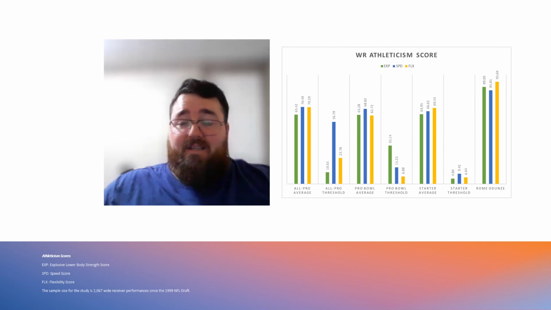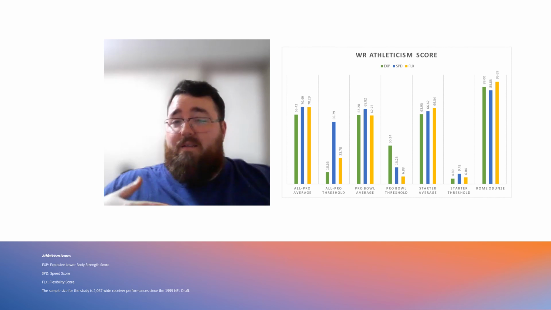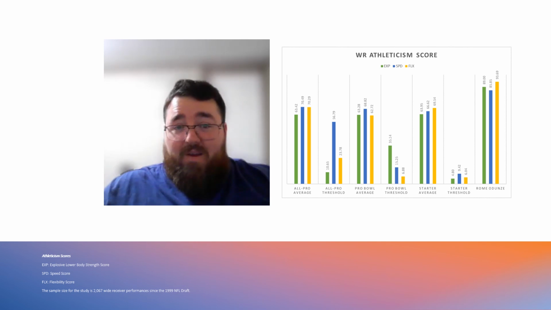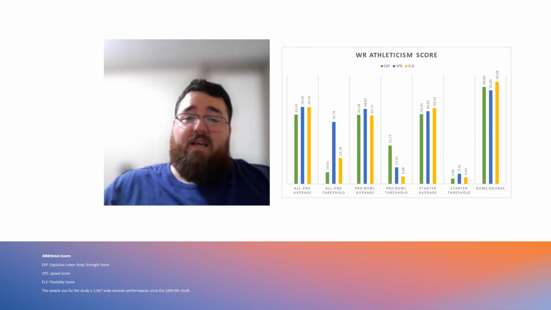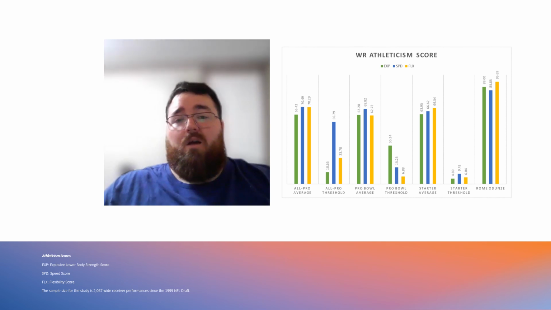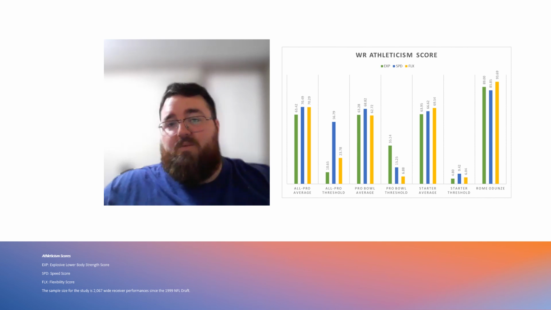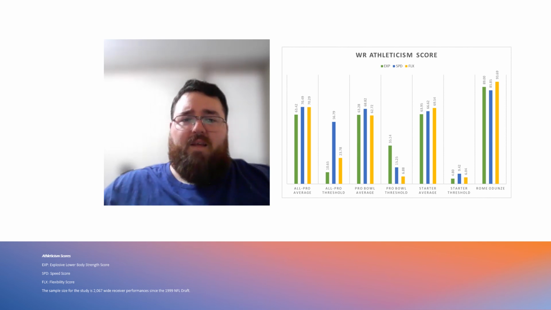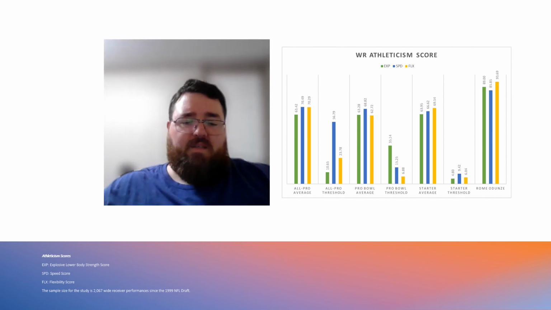You know, he did everything at the combine. He did the 40, he did the vertical, the broad jump, the short shuttle, the 3-cone, and tried to improve his 3-cone. So you love that as a data analyst to see a wide receiver that's trying to put everything on paper. And again, he has nothing to hide from that perspective, so I really like that about him. But that's kind of his athleticism profile.